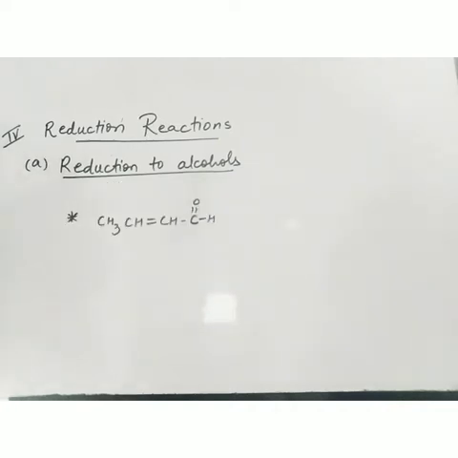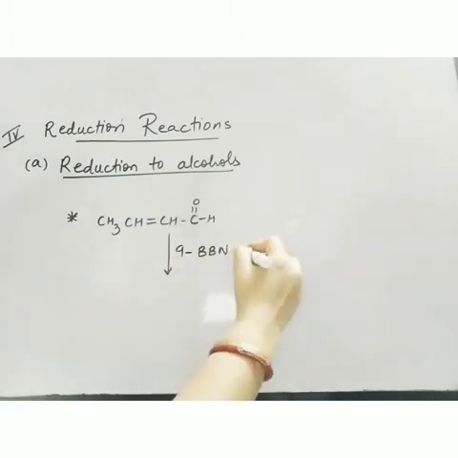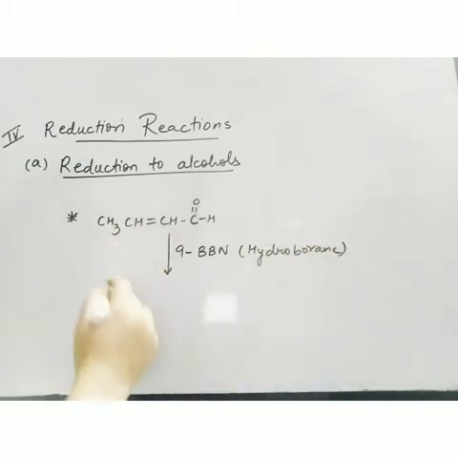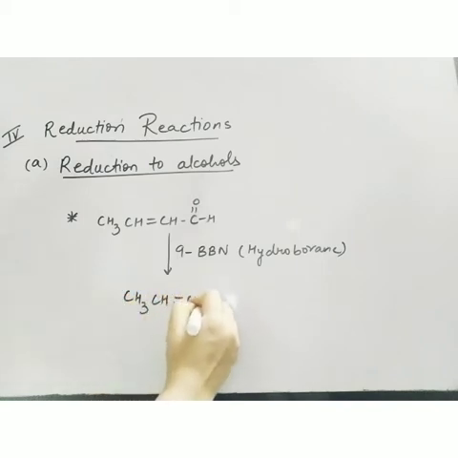Now sometimes unsaturated aldehydes and ketones are present. Now how to preserve the double bond? Then what do we use? Here, instead of using any other simple reducing agent, we'll use a hydroborane, which is known as 9BBN. It is a type of hydroborane. So what it will do? It will preserve the double bond as it is and will change your aldehyde to alcohol. So if you use any other reducing agent, what will happen? The double bond also breaks. But here if I want to preserve the double bond, then I have to use this 9BBN.